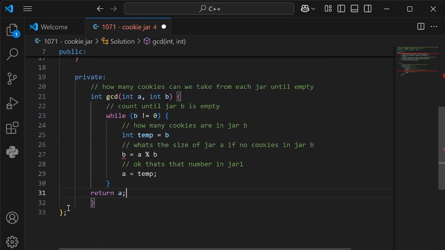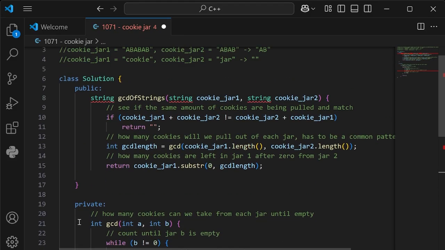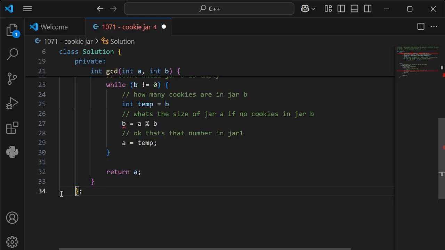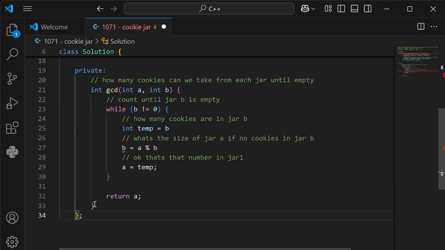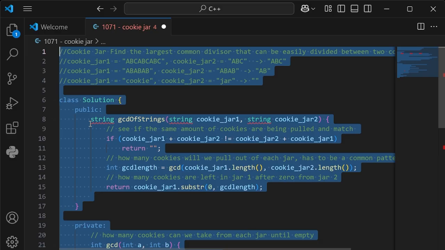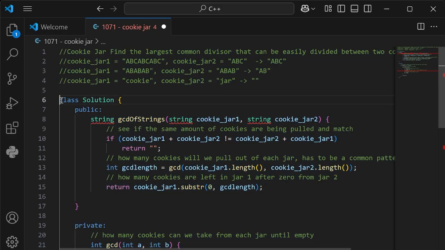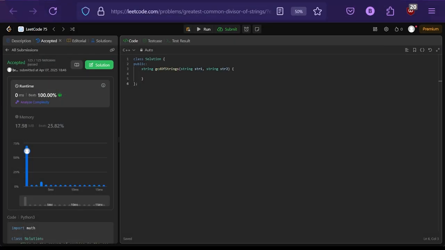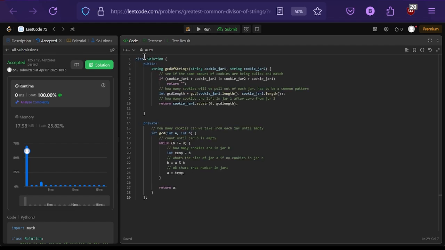Is this private one supposed to be closed off somehow? The public one. I think it's supposed to be right here. Okay, so I'm going to copy everything now. I don't need the comments. Control C. And then we'll go ahead and go to our Leetcode page. And then just paste. Actually, I think we can put public in the same area.